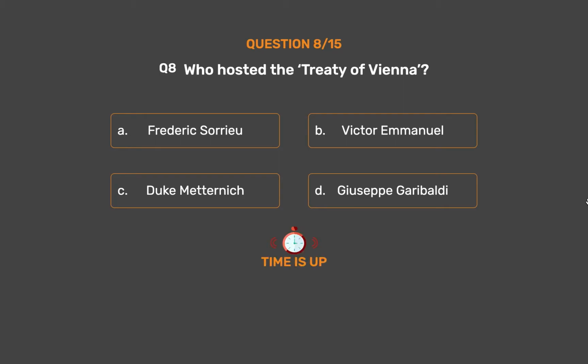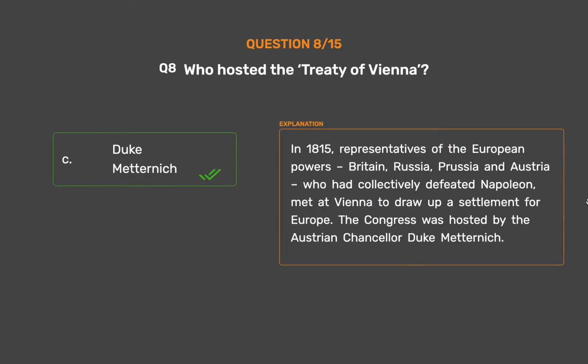The correct answer is option C. Duke Metternich. In 1815, representatives of the European powers, Britain, Russia, Prussia and Austria, who had collectively defeated Napoleon, met at Vienna to draw up a settlement for Europe. The Congress was hosted by the Austrian Chancellor Duke Metternich.